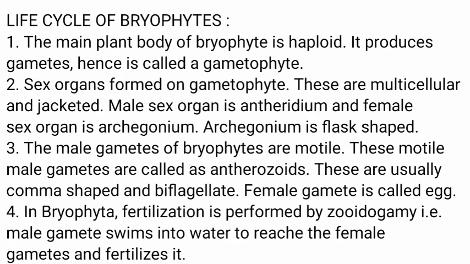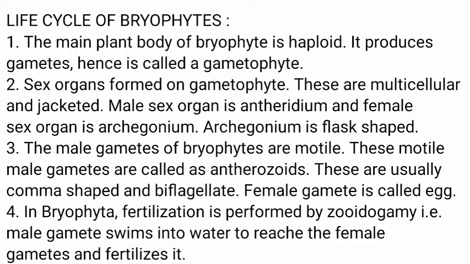Life cycle of bryophytes. The main plant body of bryophyte is haploid. It produces gametes, hence it is called gametophyte. Sex organs are formed on the gametophyte. These are multicellular and jacketed. The male sex organ is antheridium and the female sex organ is archegonium. Archegonium is flask shaped.